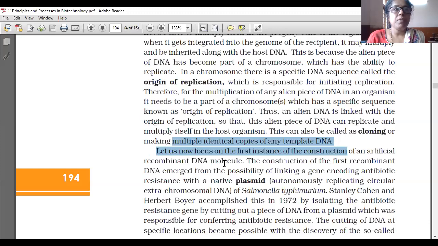Before that, what is the meaning of the word recombine? Recombine means breaking one time and combining again. Re means again. So, one time breaking the DNA and again combining. From where is it breaking? Breaking and taking from another organism, and the host organism DNA also breaking and introducing that into it.